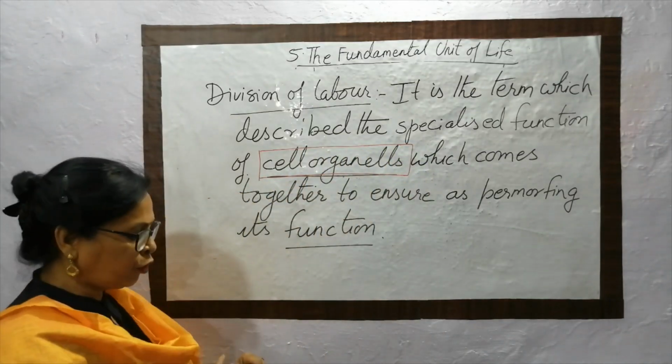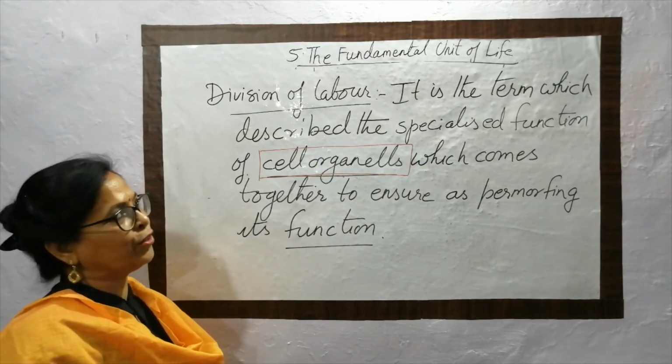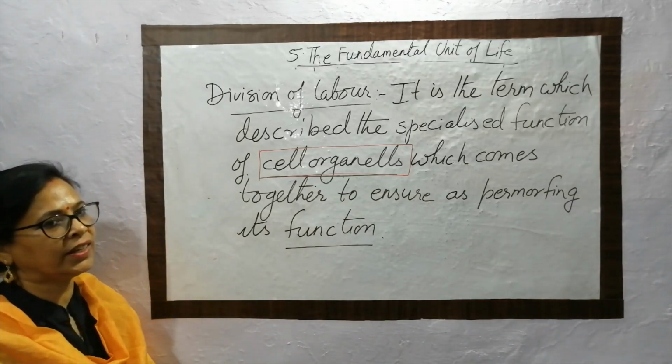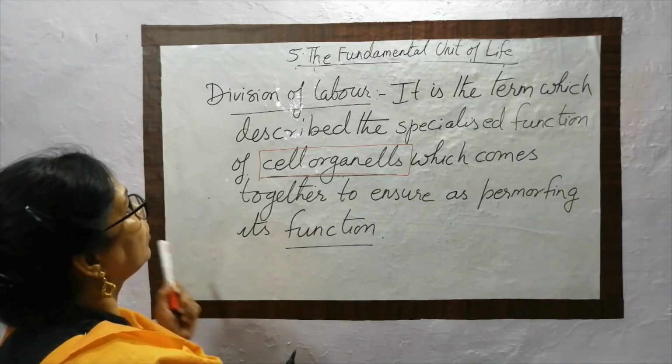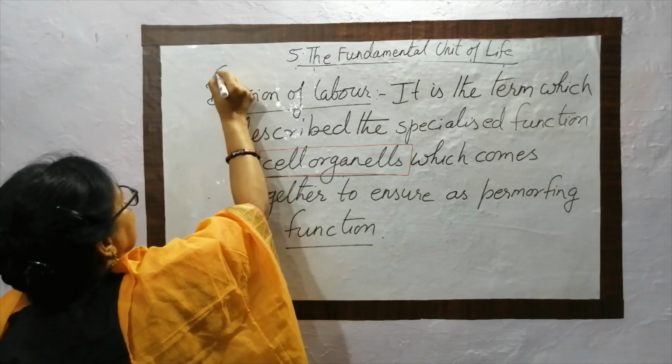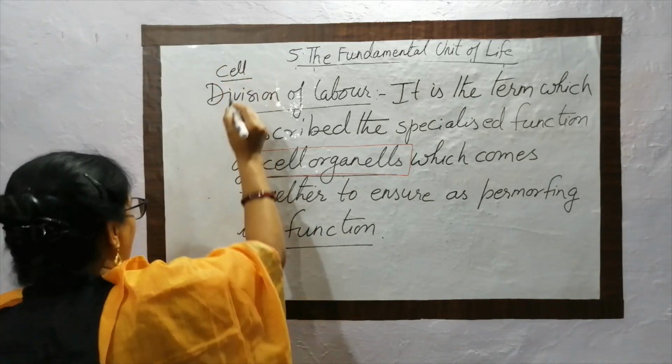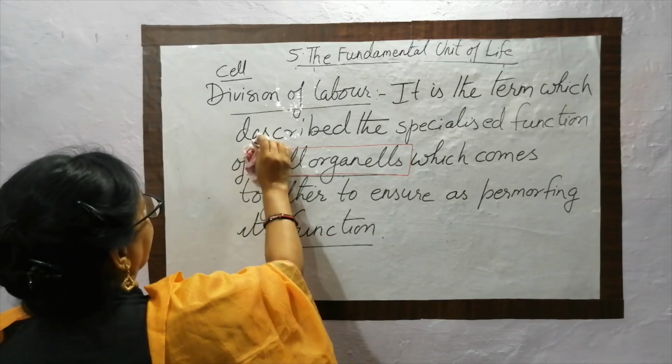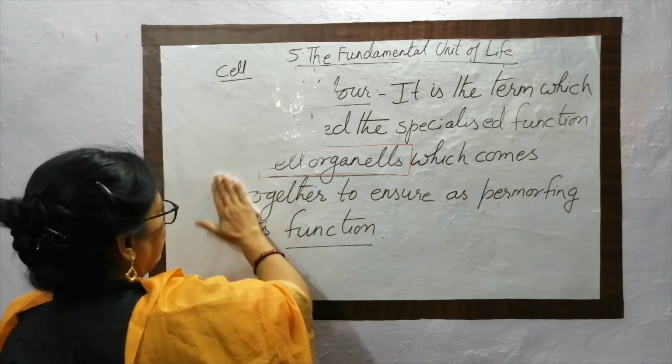Okay, before moving forward, first we have to define what a cell actually is. Now we have to come back to our basic topic, that is the cell. We have to define the cell. What is a cell?